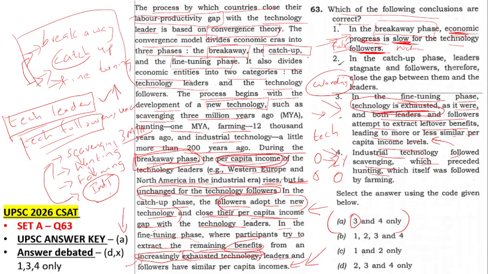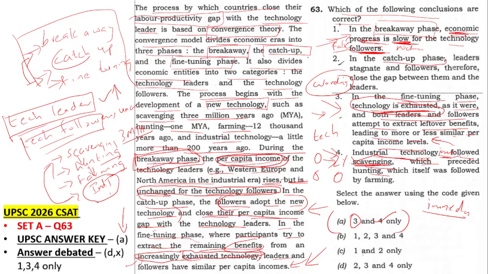Many students are saying industrial technology followed scavenging is wrong because there are 2 other items in between. But here it is not said industrial technology immediately followed. It says followed, meaning it is after scavenging, that's all. When you look at exact words like immediately followed in other places, here also you should look at exact words. So that is why 4 is true. So 3 and 4 is true. There is no debate on that. Again, the second statement is the easiest one.